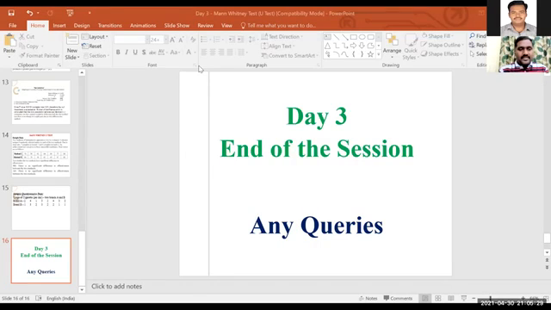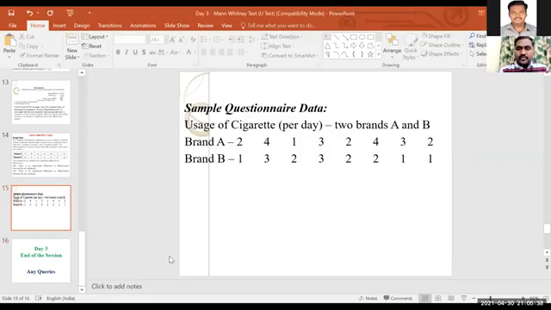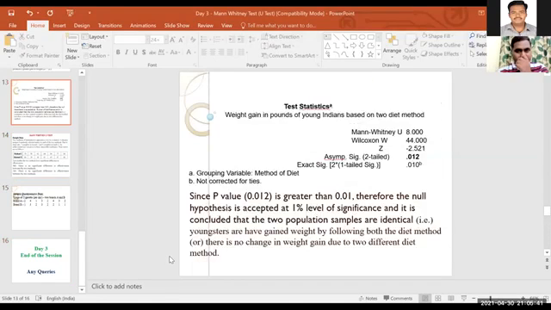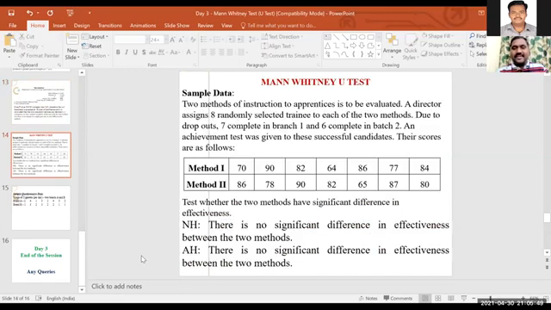Sir, after solving this question, can we share the output with you for interpretation? Which question, ma'am? I already showed the output and interpretation. See this slide. The last two you can try, ma'am, because I have given extra sample data also for your better understanding. Suppose when you are working out this data, if you are not getting the output properly, you just contact me, or you can ask me in tomorrow's session at the end, or on the last day, or personally if you want to call and ask, you can ask.